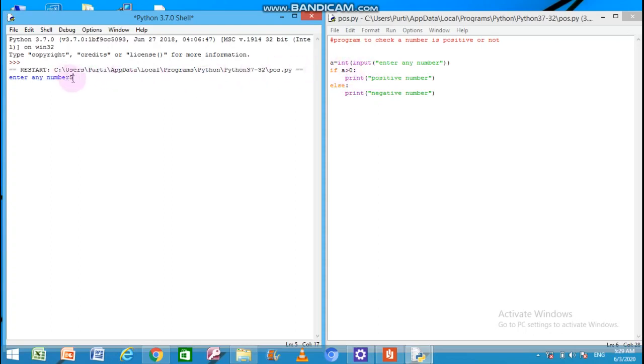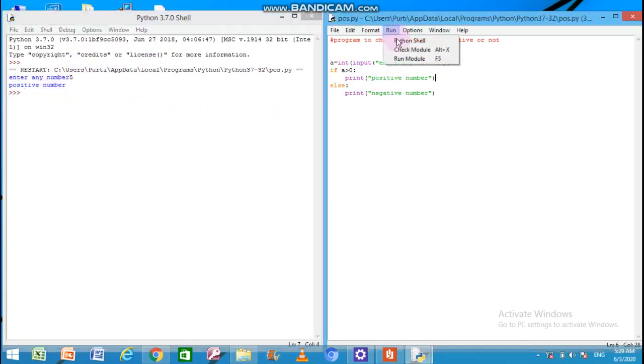So according to the entered value of a, 5 is greater than 0, so it is a positive number, it should be printed. So press enter. Now you can see in the output positive number is printed. Again, let's run the module again.